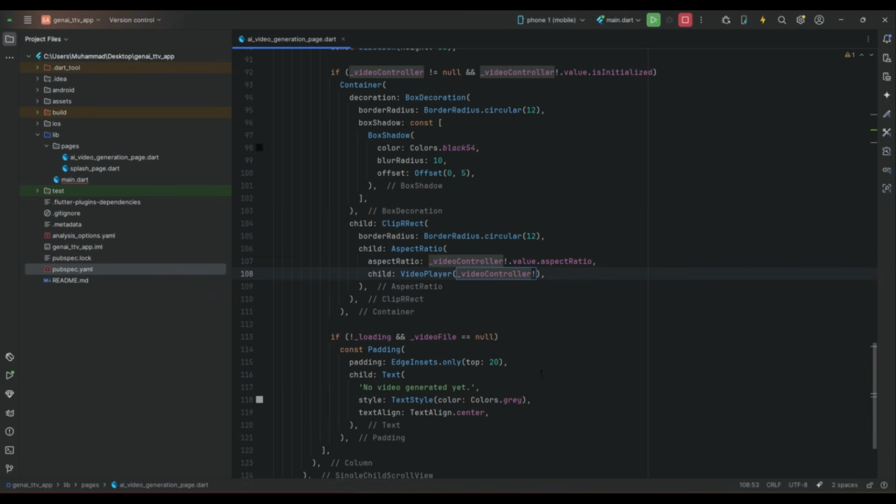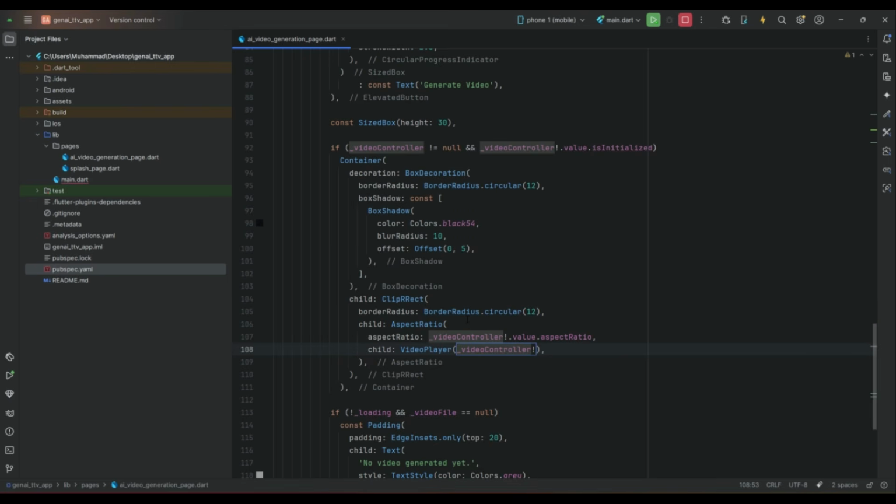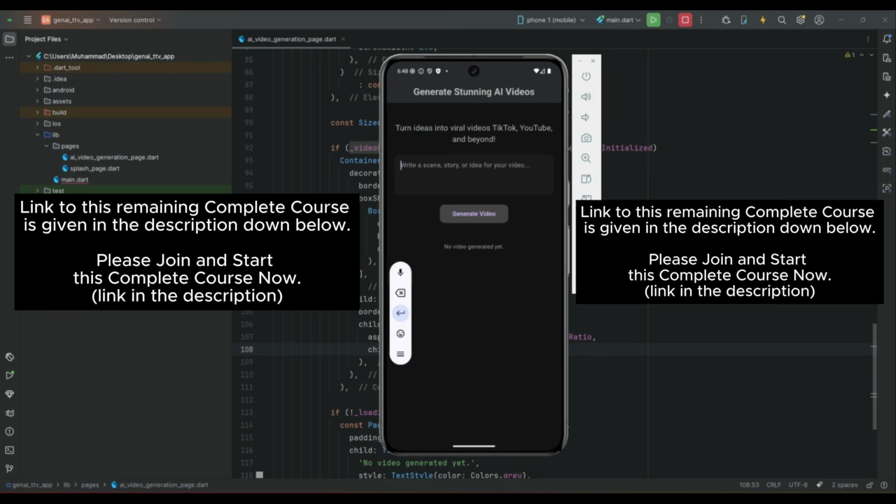Now we have to work on the logical part, where we will take the input from the text field, that is the user prompt we will take, and according to the user prompt we will generate video using Google DeepMind Veo 3, which is also known as Google Veo 3, which is a state-of-the-art AI video generation model that creates high quality realistic videos from text prompts, that is according to the user prompt.